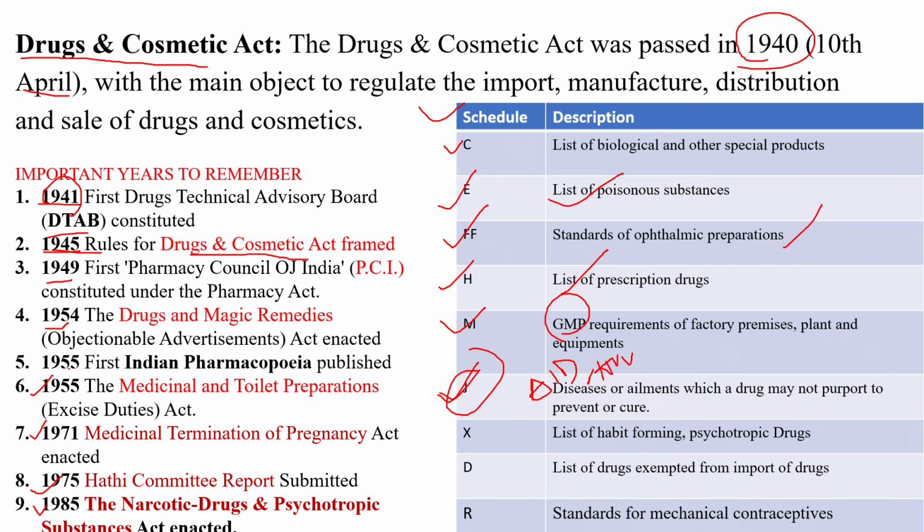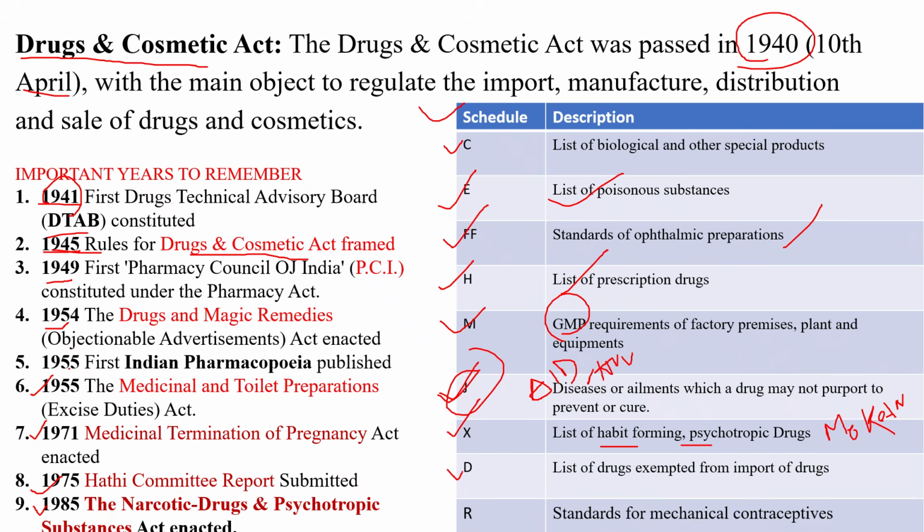Schedule X is very toxic in nature, as everyone knows. It covers psychotropic substances as well as habit-forming substances, like morphine and codeine. One more drug is ketamine. Ketamine is also a type of centrally acting general anesthetic, and it also comes under Schedule X.